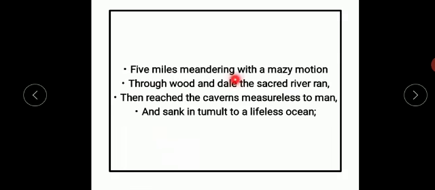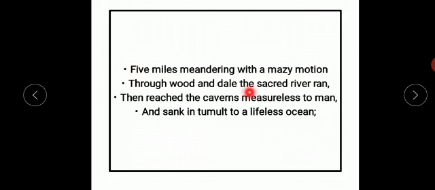Five miles meandering with a mazy motion. He says that this sacred river Alph flowed in a path that was meandering. Meandering means zigzag or winding. So the sacred river Alph followed a path of 5 miles in a meandering and winding motion, and this Alph was flowing through